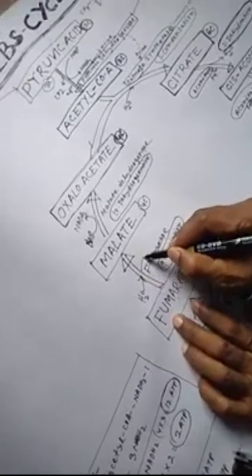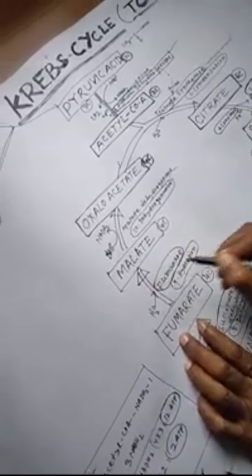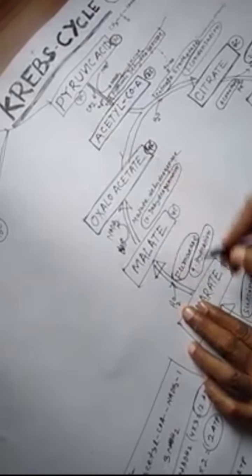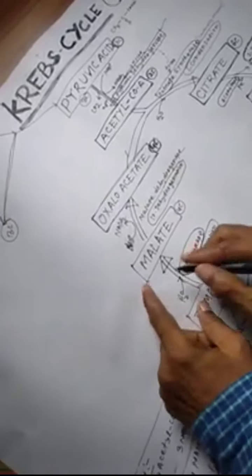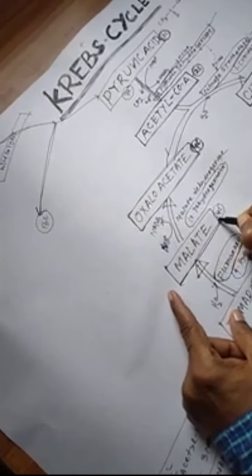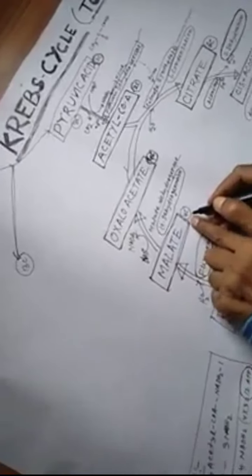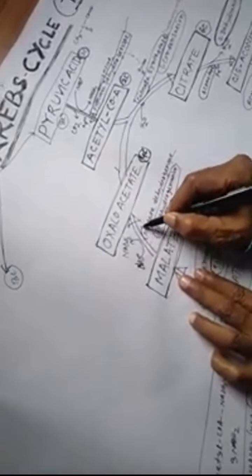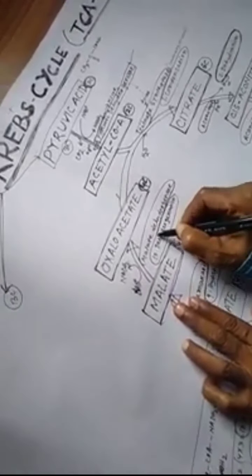This occurs in the presence of the enzyme fumarase. This process is known as hydration. Hydro means water; one water molecule is added. So fumarate is converted into malate, which is a 4-carbon compound, and malate is acted on by the enzyme malate dehydrogenase.